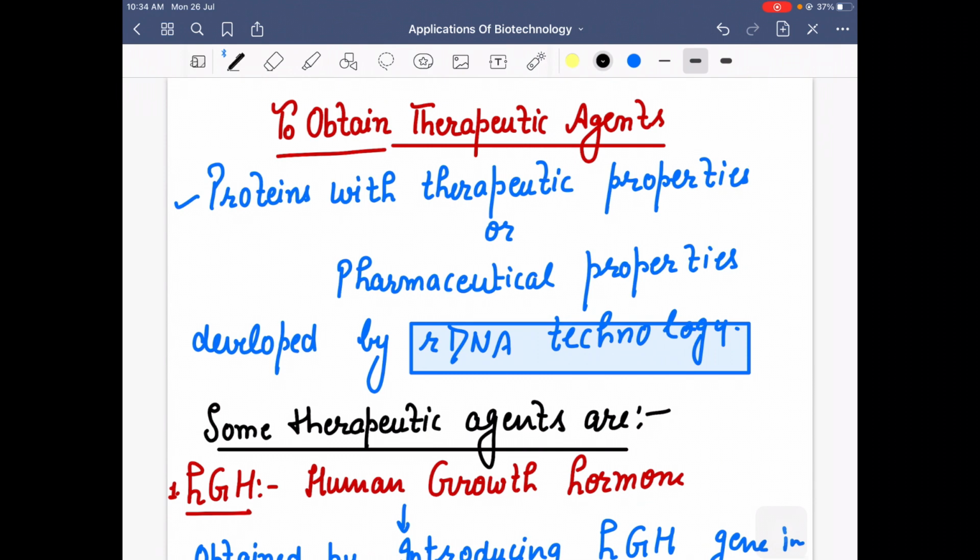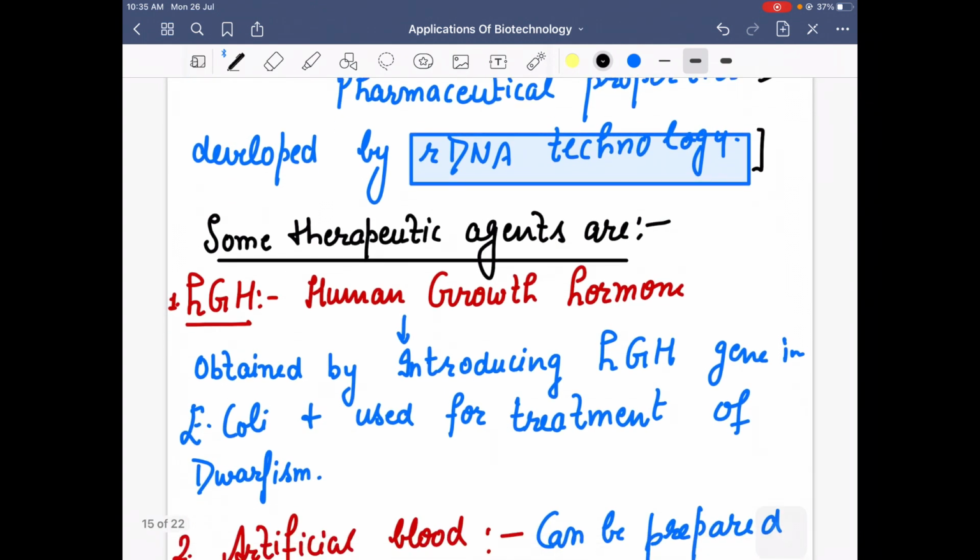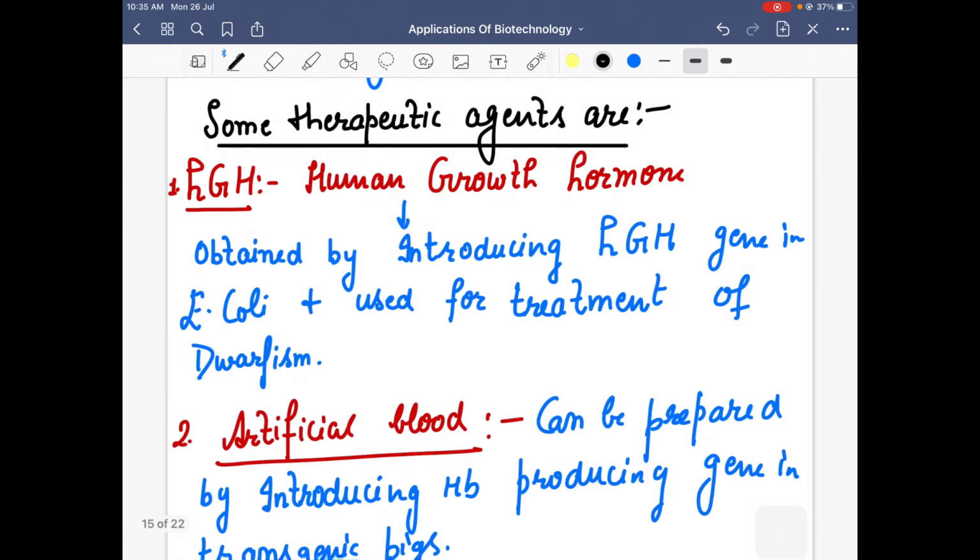Another important application of biotechnology is to obtain therapeutic agents, like proteins with therapeutic or pharmaceutical properties. They were developed by recombinant DNA technology. You must be asking for examples, like human growth hormone.